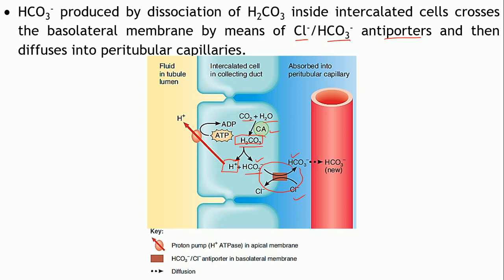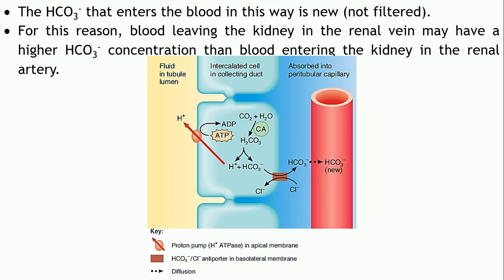What will happen to this bicarbonate? It then enters the peritubular capillaries. This particular bicarbonate which is entering your blood in the kidneys, where has it come from? It is from the metabolic reactions of the kidneys. Is it filtered over here? Is it getting reabsorbed from here? No. It is generated from the metabolic reactions occurring in these particular cells.